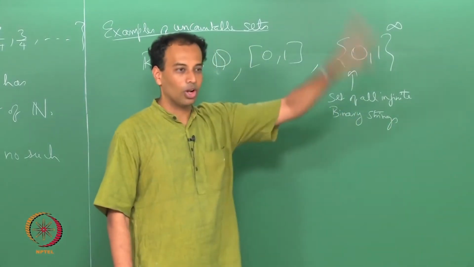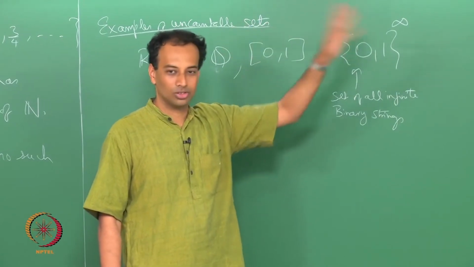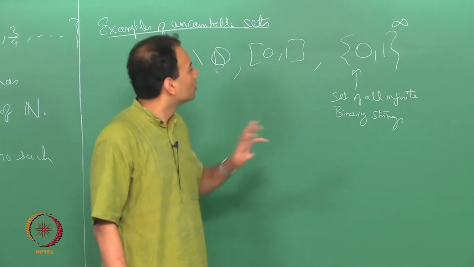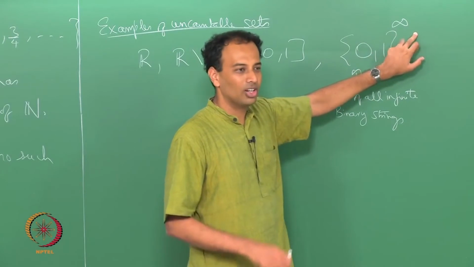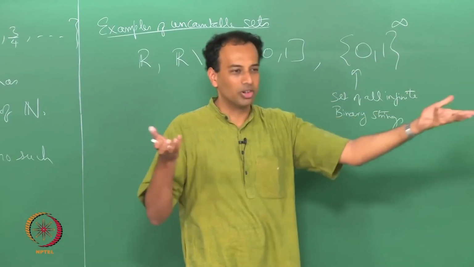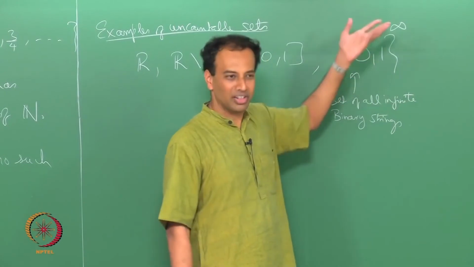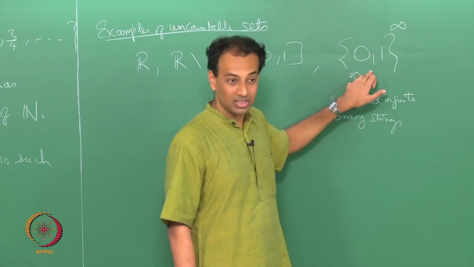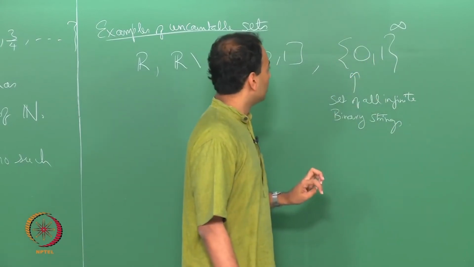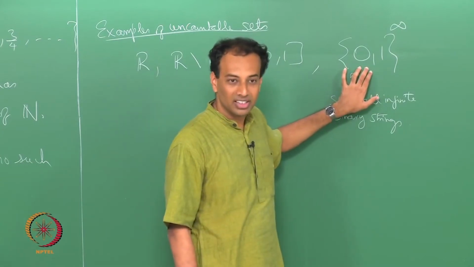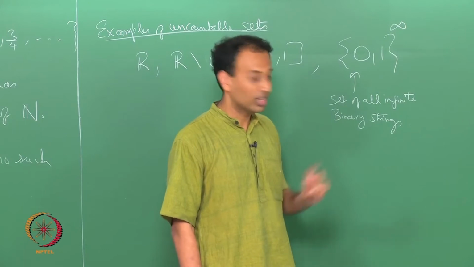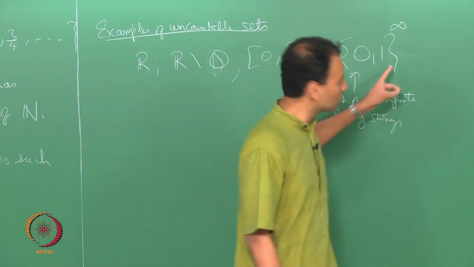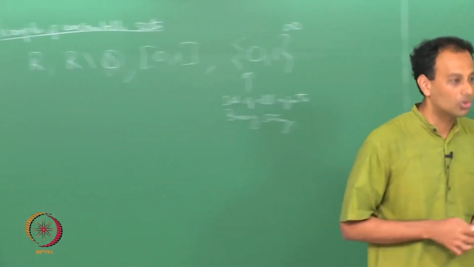You write out all possible infinite binary strings, 0 1 1 0 0 0 0, and every string is infinite and all possible combinations are allowed. {0,1} power n is the set of all n-long binary strings; there are 2 power n of them. This is clearly an infinite set, because you are considering infinite binary sequences. It is actually an uncountably infinite set. You can never put this in a list; it is not very clear now, but you can prove it. This is the most elementary example in some sense of an uncountable set.